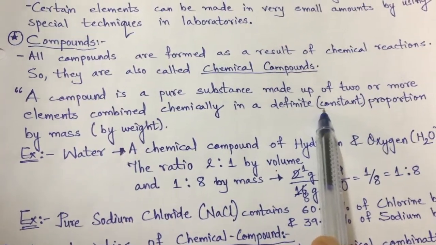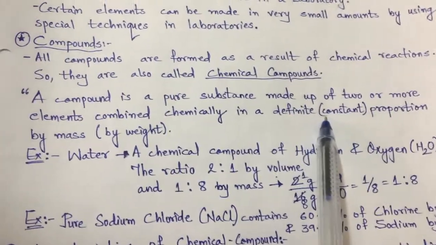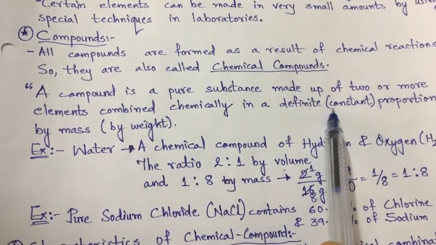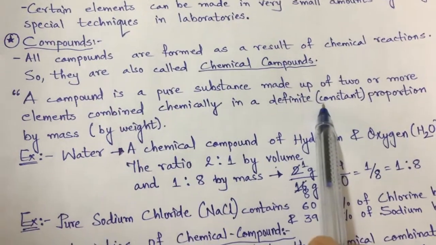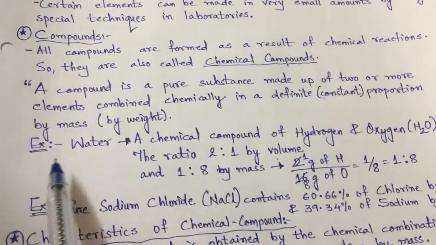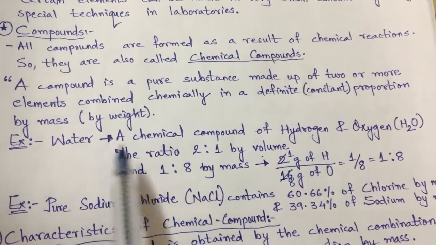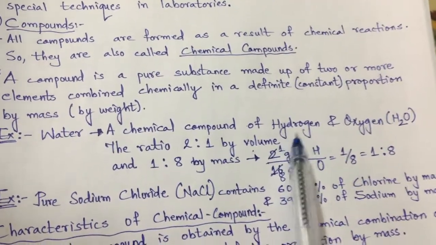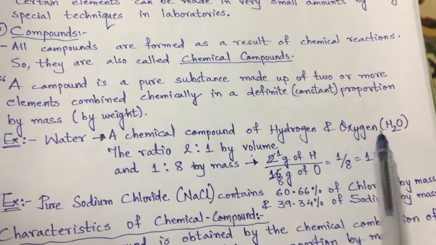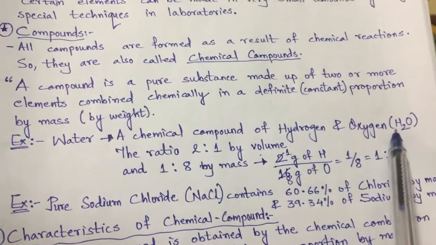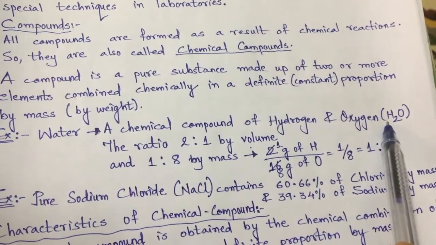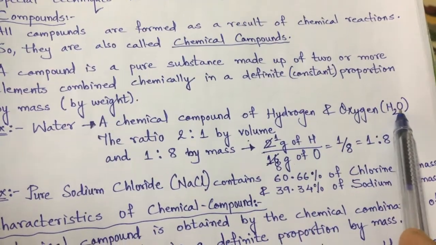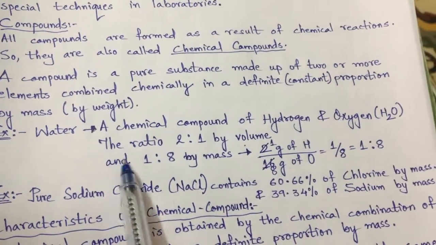So a compound is a substance made up of two or more elements mixed in a proper proportion, not haphazardly. See, here is the example of water. Water is a chemical compound of two different atoms, hydrogen and oxygen. The formula is H2O. From the formula itself, we come to know the ratio is 2:1 by volume. But what is the ratio by mass?